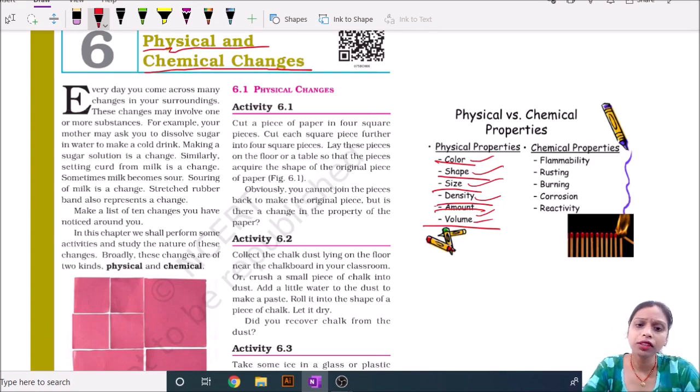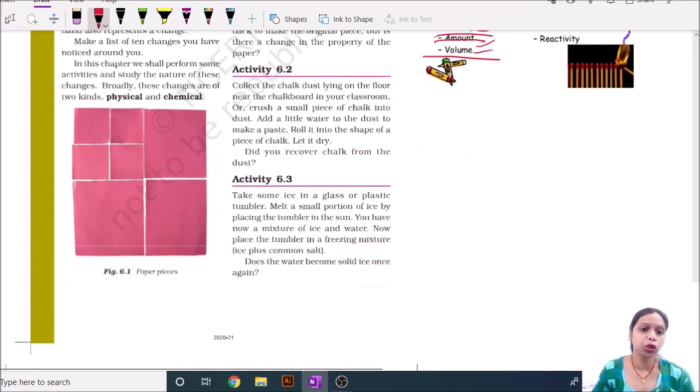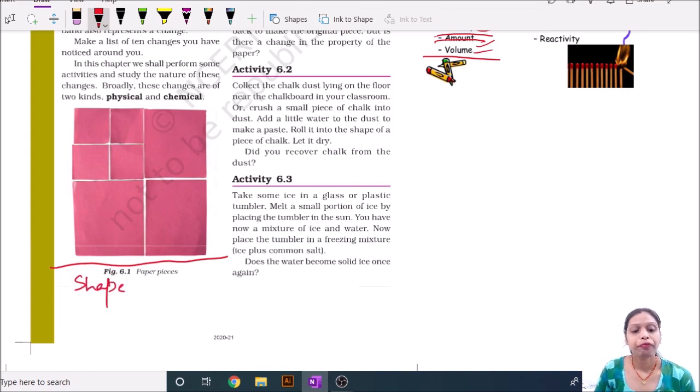Then these are the examples of physical change. In activity number one, when we cut a paper into 4 squares, the shape of the paper is changed, as shown in this picture. This is the paper, and when we cut it into 4 squares, the shape of the paper is changed. Then it is an example of physical change.